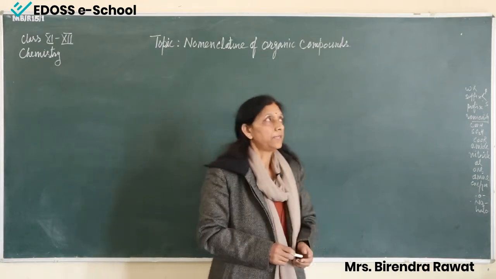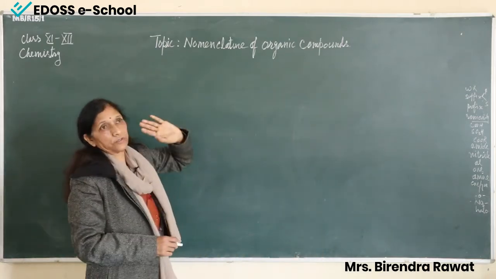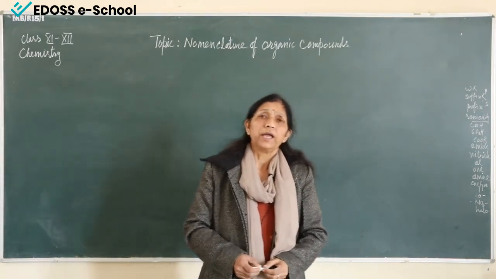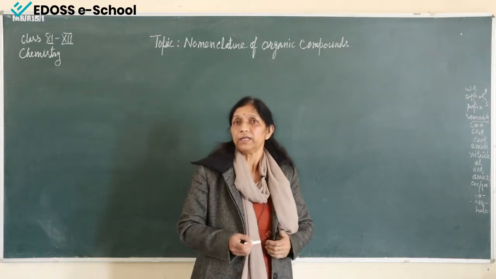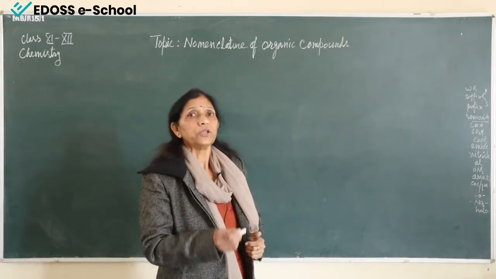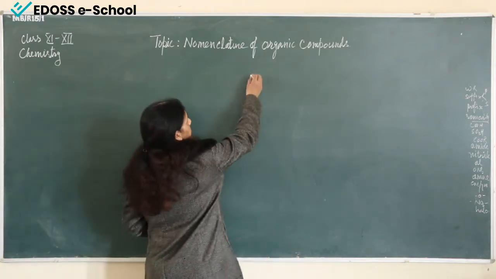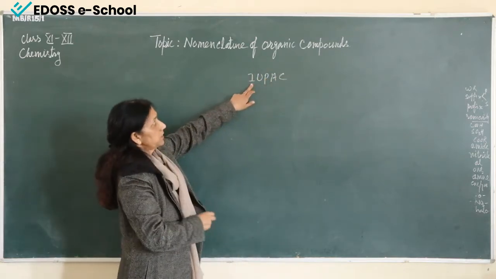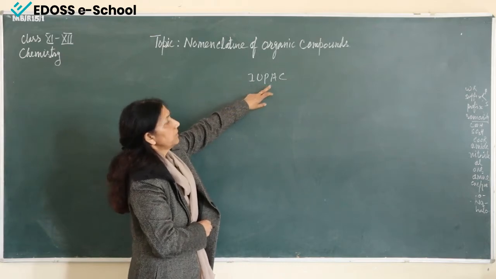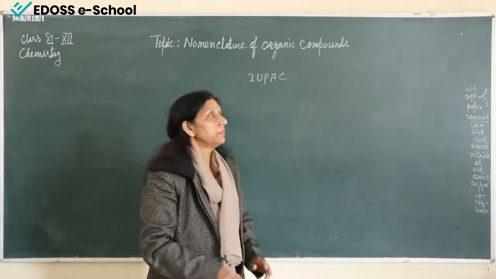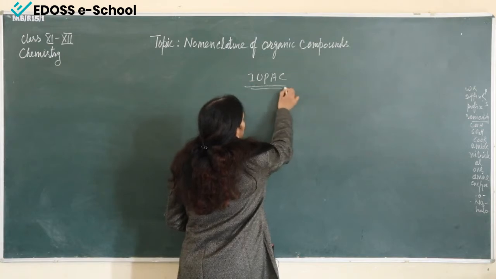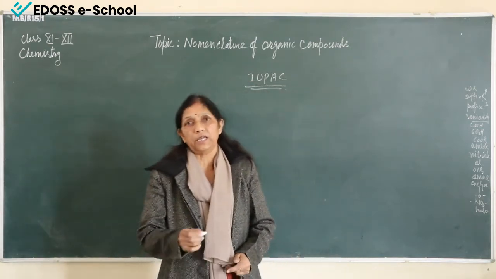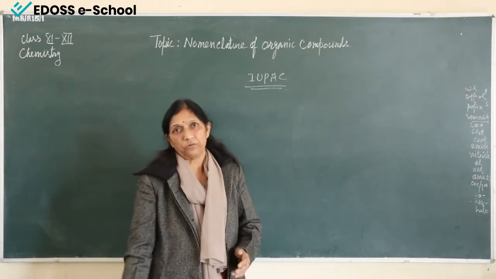Organic chemistry, that is nomenclature. We know that there are millions of organic compounds, and to name them is really a very difficult thing. So, according to the IUPAC system, International Union of Pure and Applied Chemistry, they have given us a few rules, and according to that we can easily name any organic compound.